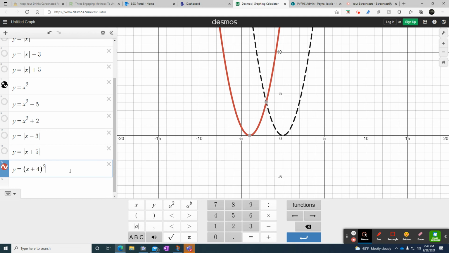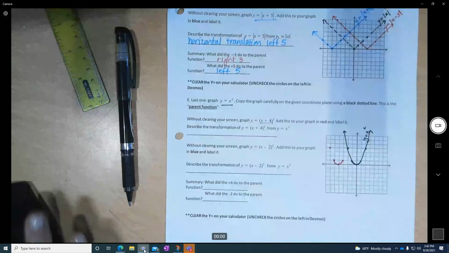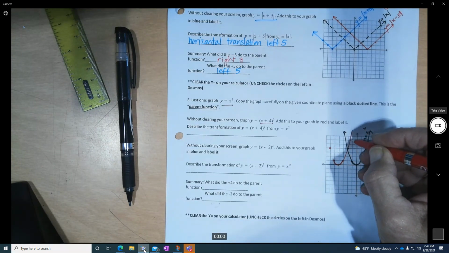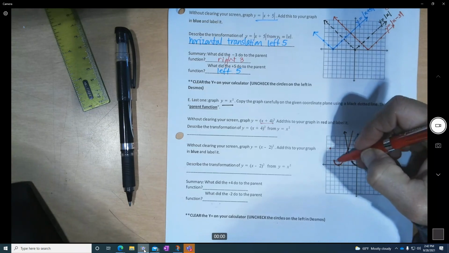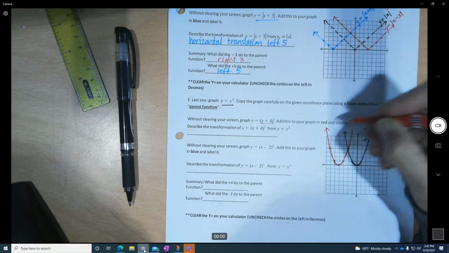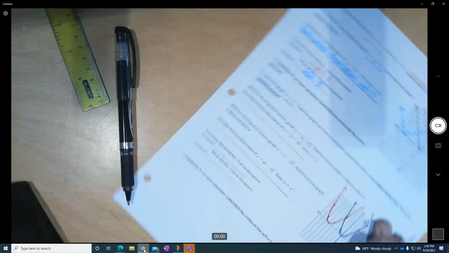1, 2, 3, 4. Go back here. I do my happy graph, and I label it.